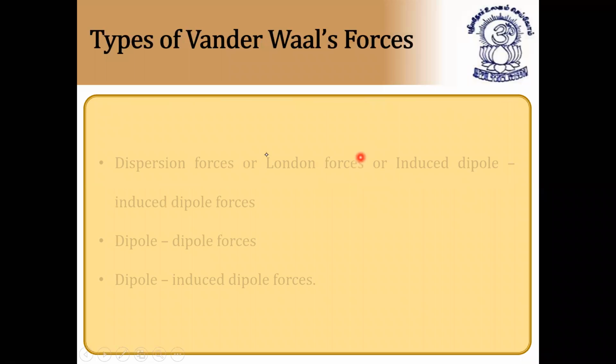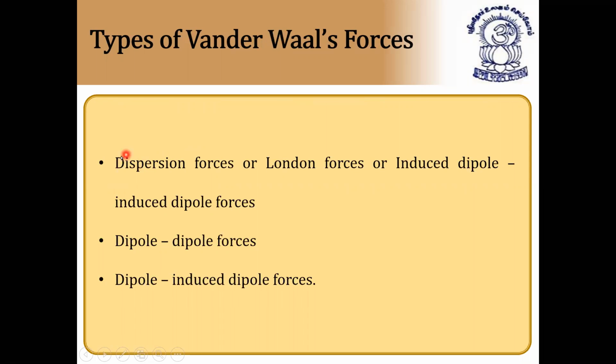Next. What are the different types of van der Waals forces? We have dispersion forces or London forces, which are very, very weak forces. So dispersion forces, London forces, or induced dipole forces. These are the three types of van der Waals forces. These are all called attractive forces.